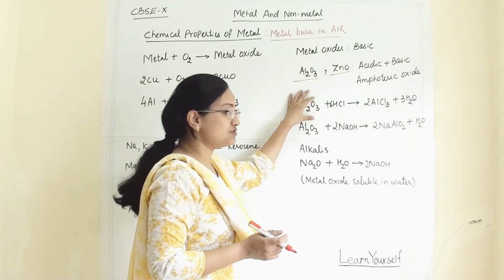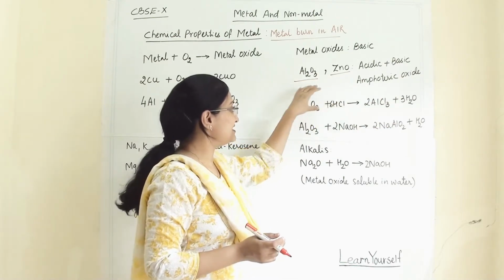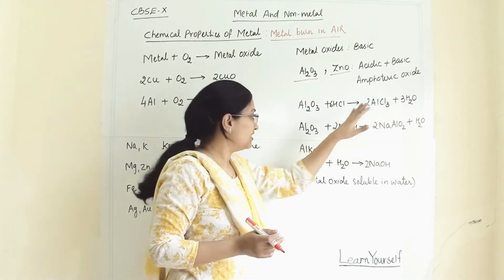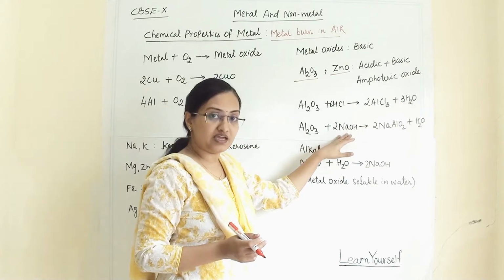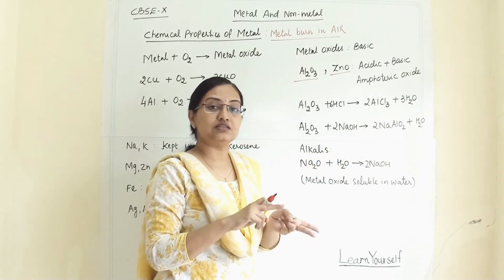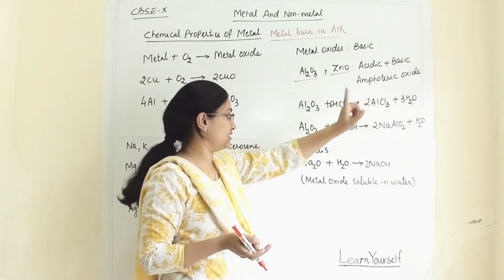Same way this oxide is an amphoteric oxide. So with acid it will show basic character and give us salt and water. When it reacts with base, it will show acidic character. So they act as base as well as acid. That's why it is termed as amphoteric oxide.